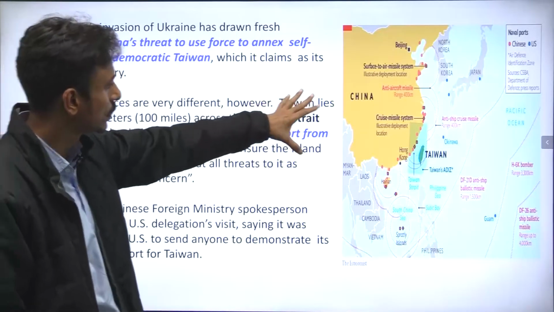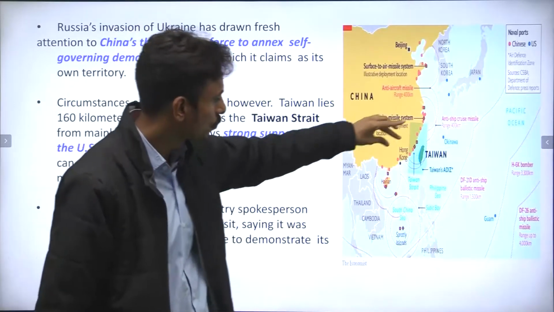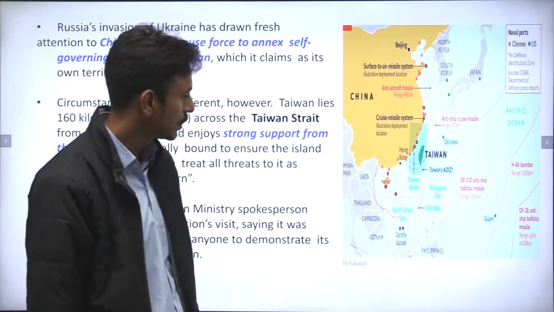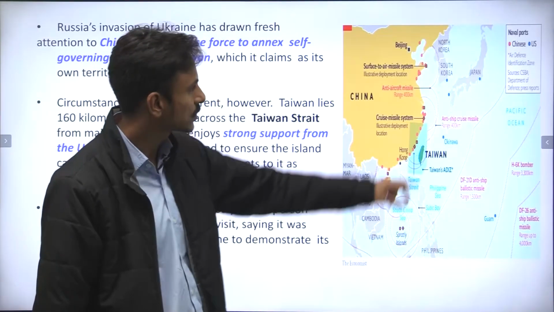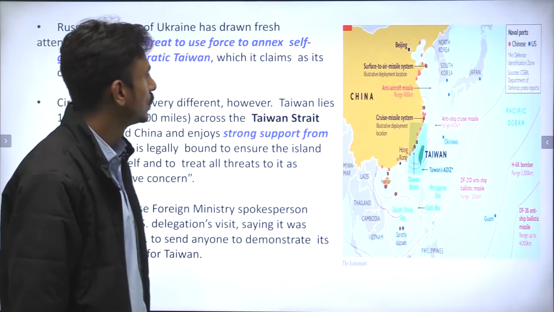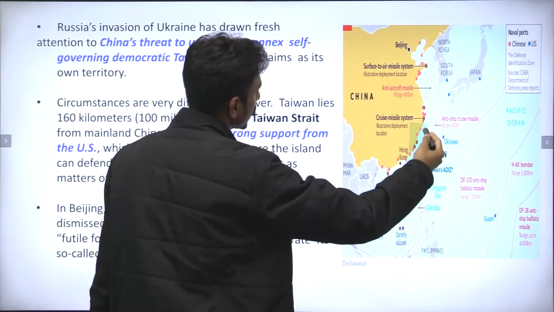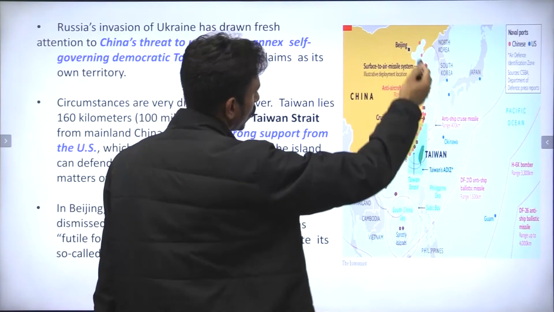Guys, as you can see here, Taiwan is separated from China through a narrow passage of water called the Taiwan Strait, correct? And it is north of the South China Sea and south of Japan, correct? Now, these are the missile deployments being deployed by China on its border.